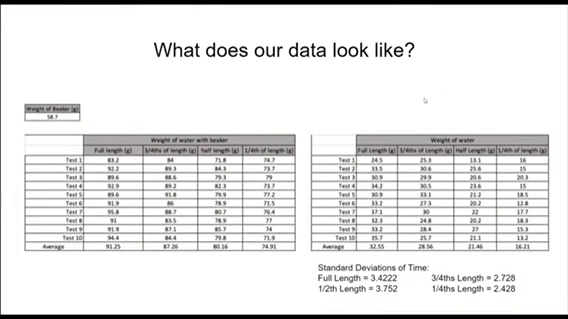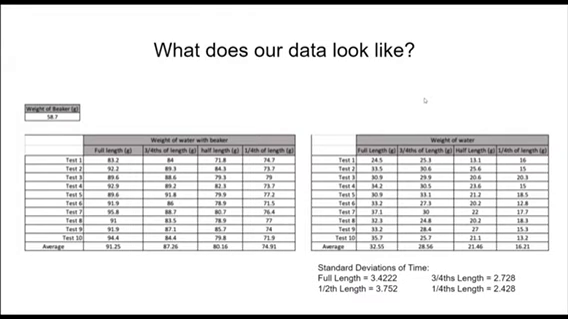What does our data look like? First, we weighed our beaker, which was 58.7 grams. Then we weighed the water with the beaker from the time the marble came from the top of the ramp to the bottom of the ramp. The data we got from the table on the left, we subtracted from the weight of the beaker, to get just the weight of the water by itself. For each test, 1 through 10, we were able to find the average. Using the averages, we then found the standard deviations of time.